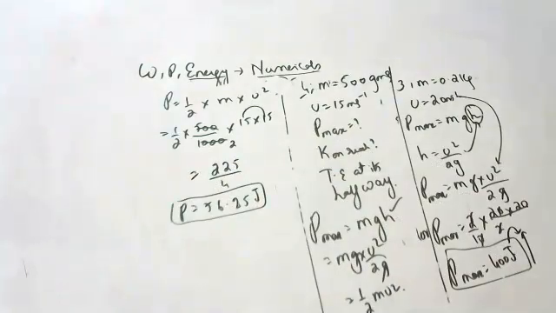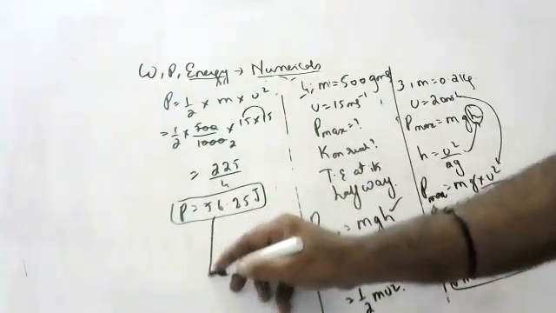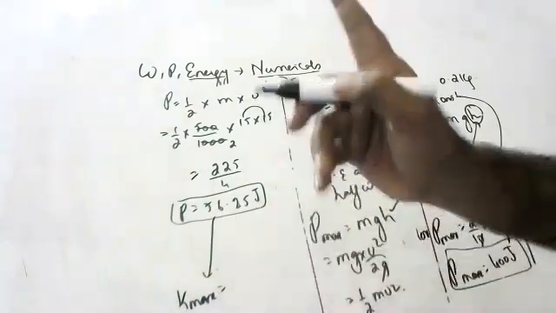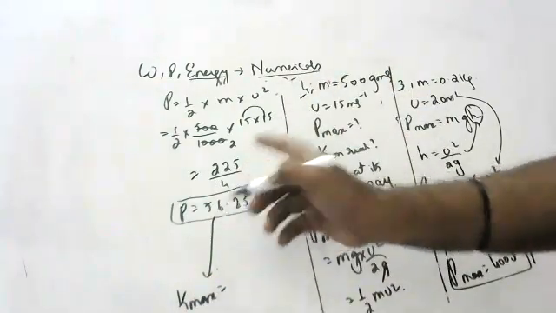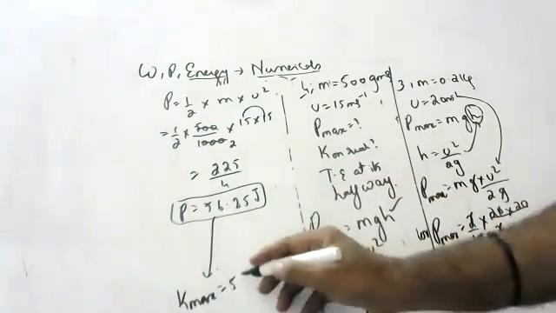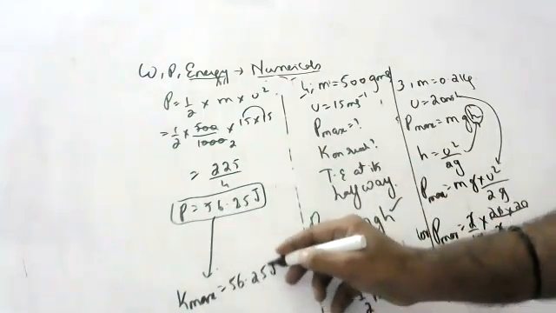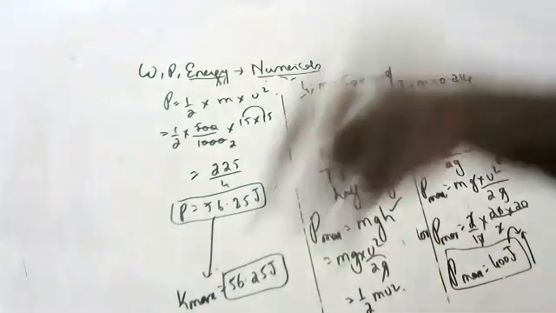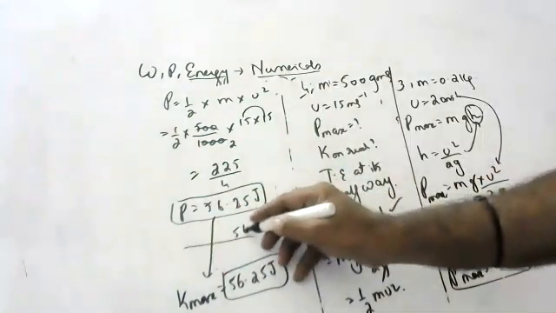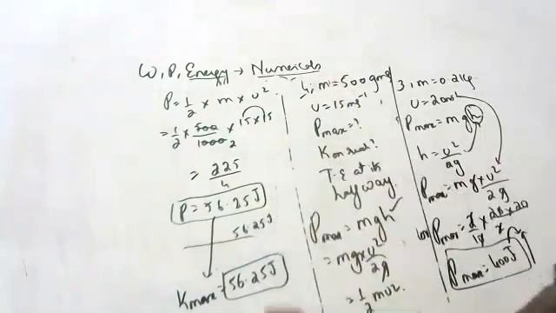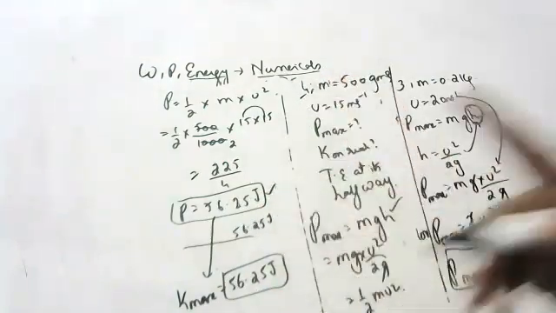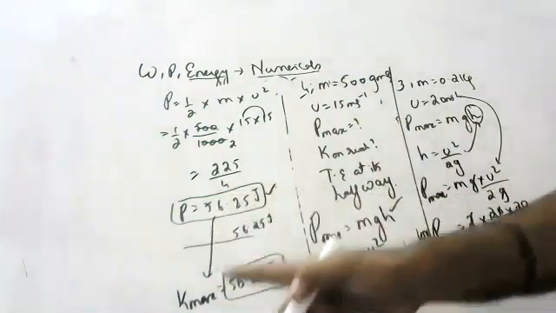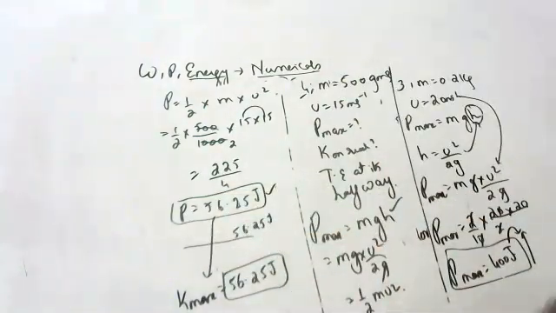Now another question: on reaching the ground, what is the maximum kinetic energy? How much is the potential energy at the highest point? The same will be the kinetic energy at the lowest point also. And anywhere midway also, it is 56.25 joules only. Anywhere you take, the total energy will be 56.25 joules, whether at the top point, the lower point, or anywhere else. Its total energy is constant.